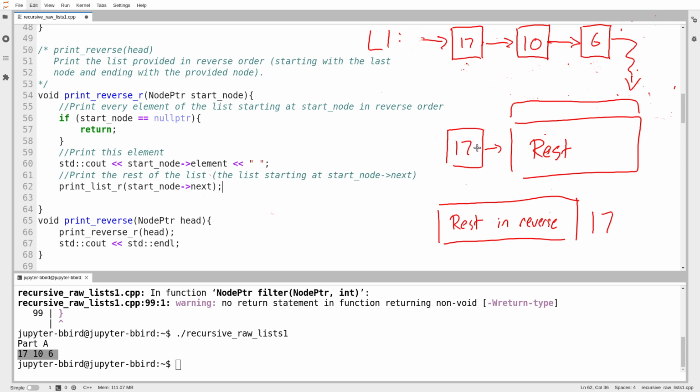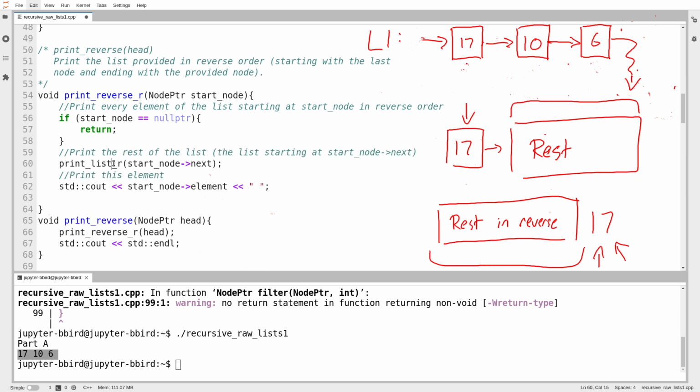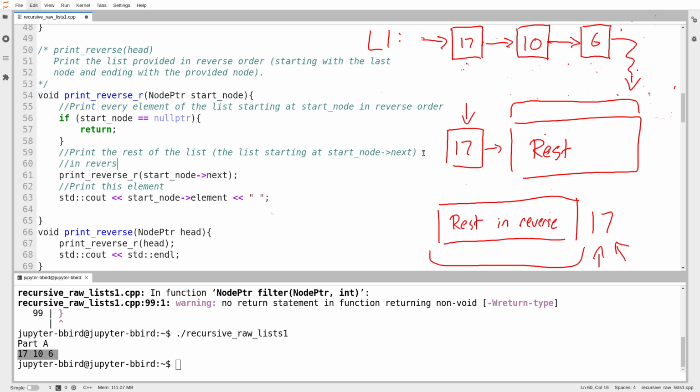And I've drawn myself a little sketch of what I need to do. You gave me a pointer to the first node of a list, and I would like that node to appear last. So the first thing I want to do is print the rest of the list in reverse, and then the node at the beginning. So I think, hey, actually, I sort of have that already. First, I print the rest in reverse. So I don't do print list R, I do print reverse R. Print the rest of the list in reverse, and then I print this element. And maybe that's it. If I think about this for a minute, maybe there's not much else I have to do.